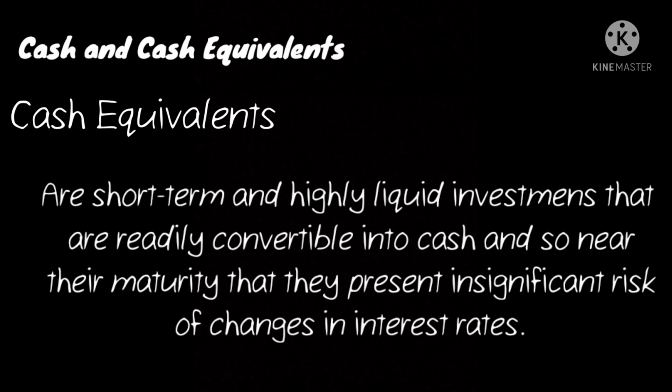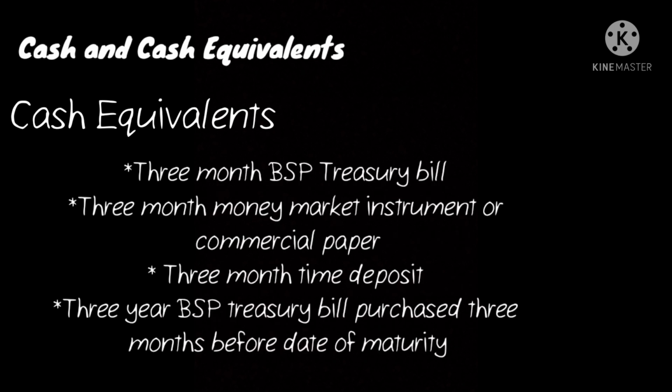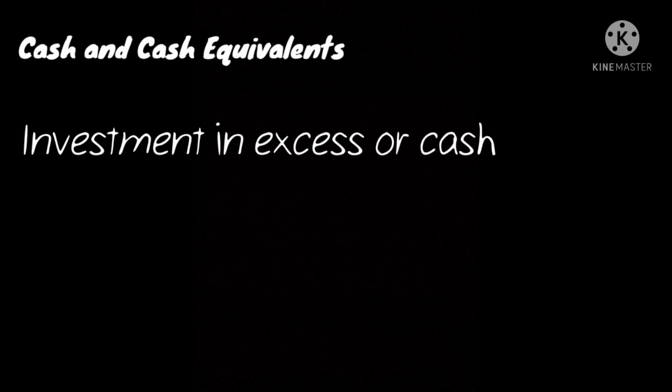Here are the examples of cash equivalents. 3-month BSP treasury bill, 3-month money market instrument or commercial paper, 3-month time deposit, 3-year BSP treasury bill purchased 3 months before the maturity date, and preference share with specified redemption date and acquired 3 months before redemption date can qualify as cash equivalents.